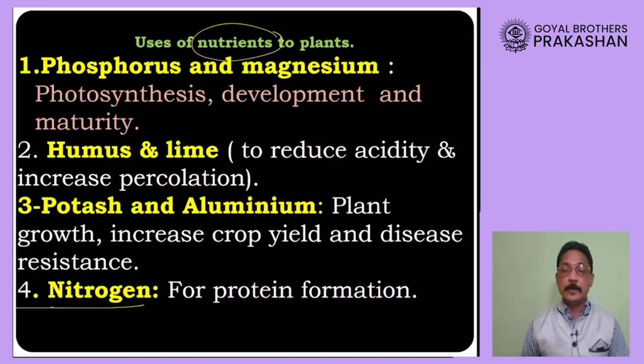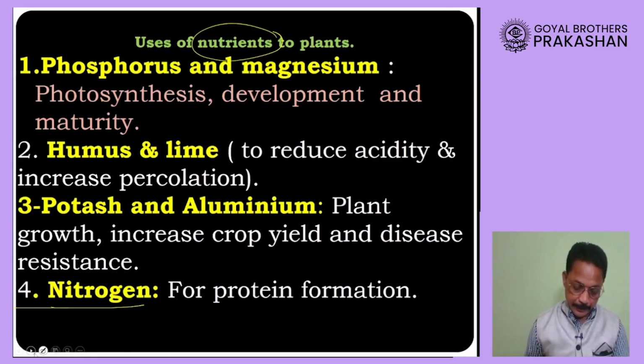Please understand, proteins are required by human beings also, because these proteins are essential for making muscles. Your heart is a muscle, your stomach is a muscle, your intestine is a muscle. If proteins are not there, then there will be no muscles, and if there are no muscles, definitely life will come to an end on earth. So nitrogen is another very important constituent.